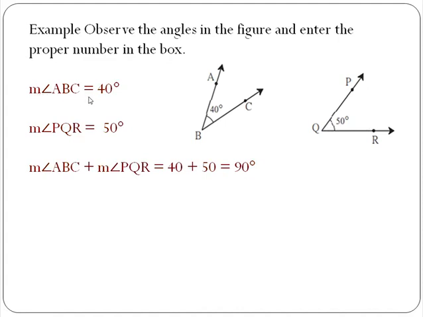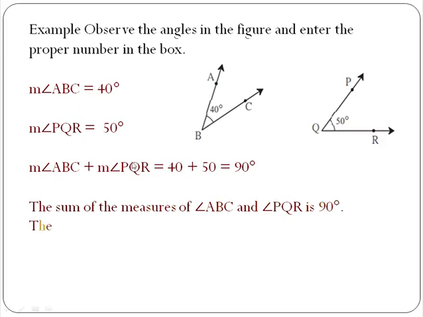Here, measure of angle ABC is 40 degrees. So you have to write 40 degrees in the box. Then measure of angle PQR is 50 degrees. So you have to write 50 degrees in the box. Now measure angle ABC plus measure angle PQR. Here 40 plus 50, because measure of angle ABC is 40 degrees and measure of angle PQR is 50 degrees. So we will add 40 plus 50, it is 90 degrees.